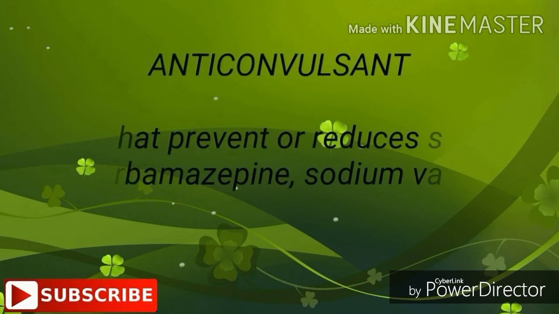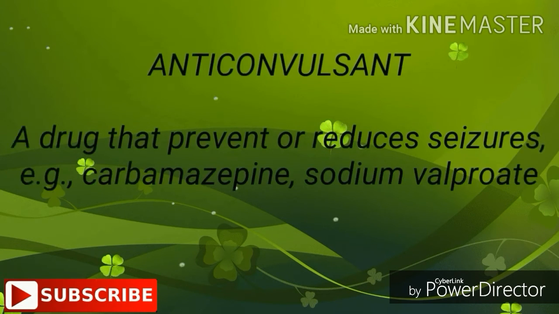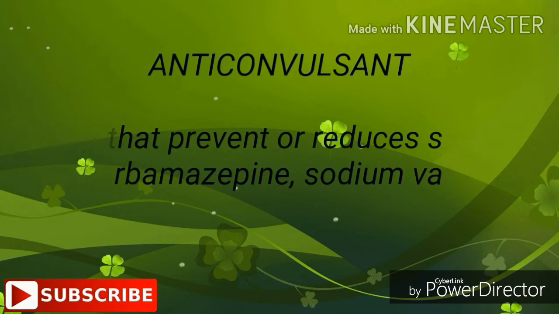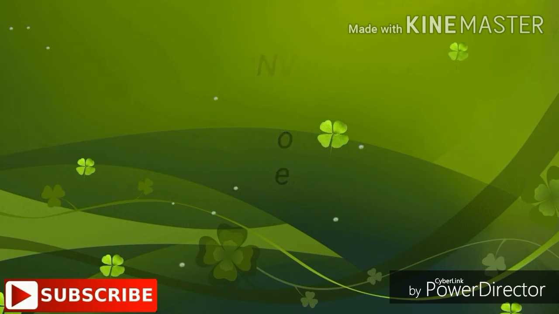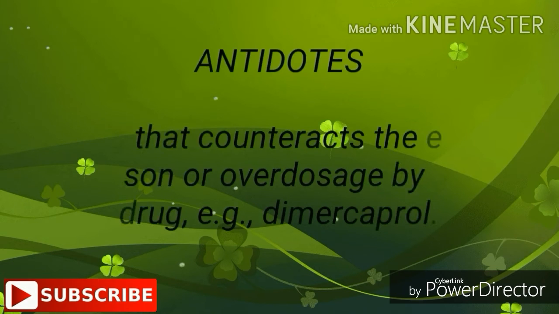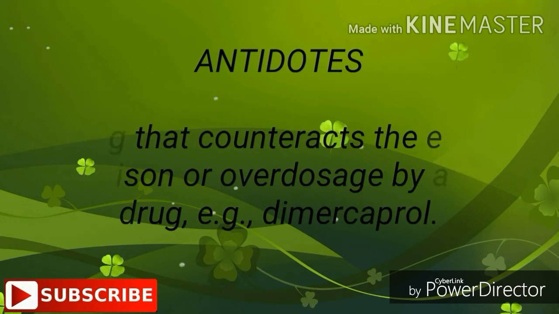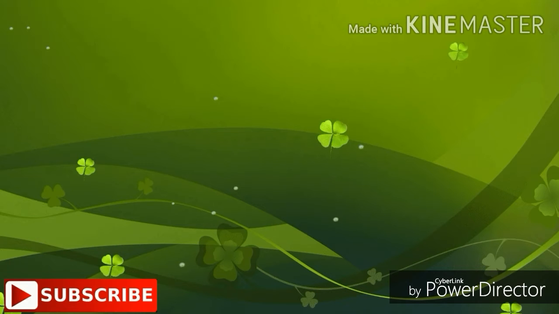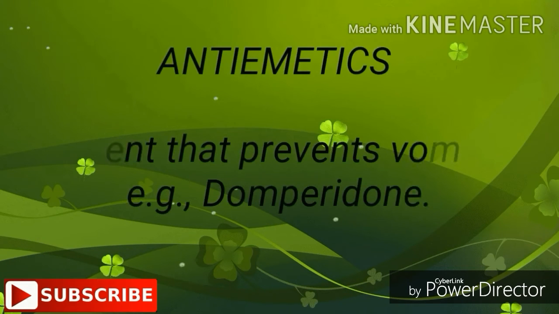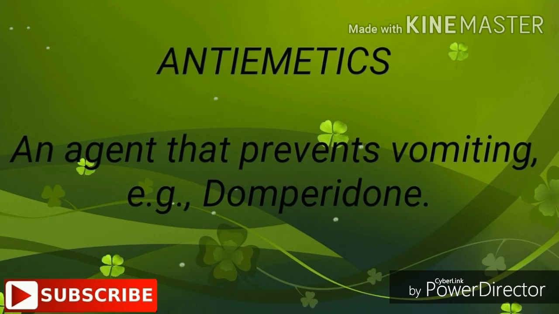Anticonvulsant: a drug that prevents or reduces seizures. For example, carbamazepine, sodium valproate. Antidotes: a drug that counteracts the effects of a poison or overdose by another drug. For example, dimercaprol. Antiemetics: an agent that prevents vomiting. For example, domperidone.